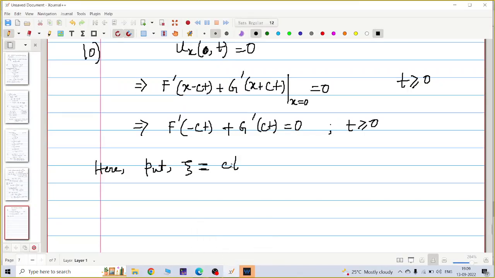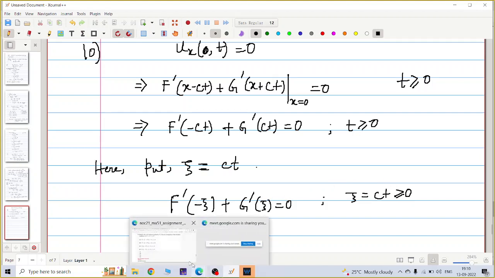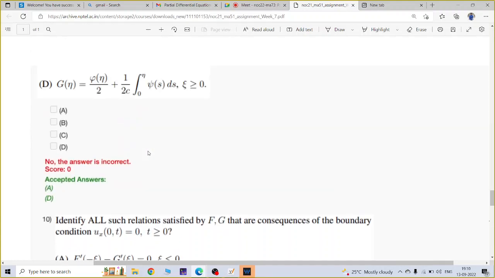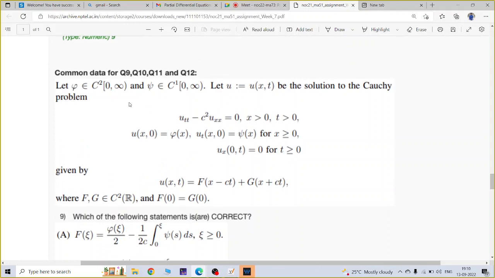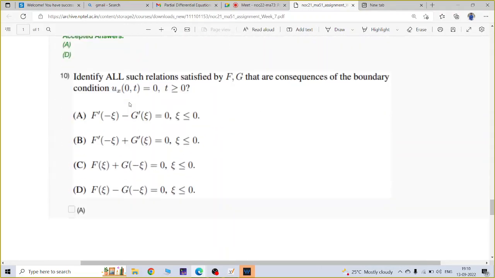Xi is ct. Then I get F'(minus xi) plus G'(xi) equal to 0, where xi is ct and xi is greater than or equal to 0, because t is greater than or equal to 0 and c is also positive.